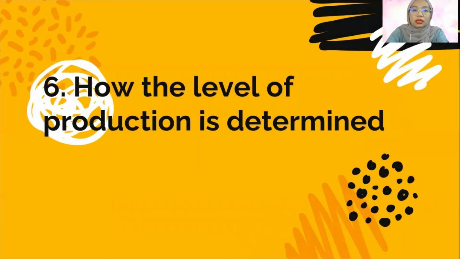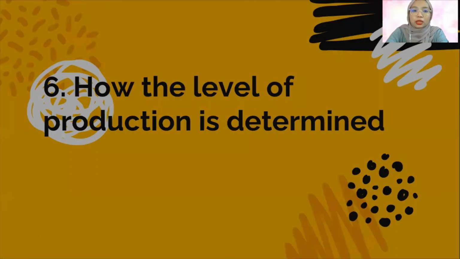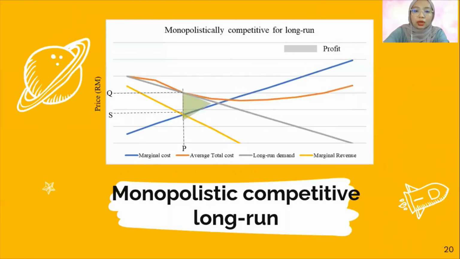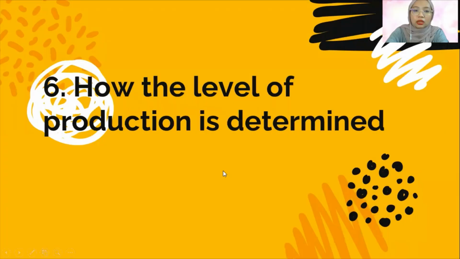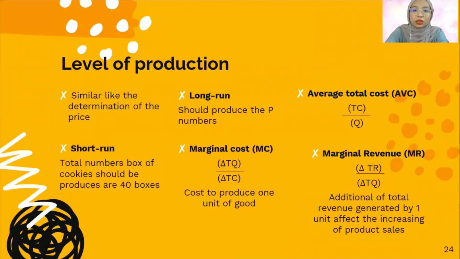And the last one is how the level of production is determined. Here it is 40 boxes for the short run, and P for the long run. As we can see from the previous slide, the quantity is 40 here where we get the intersection, and for the long run we get P here, the intersection here. So that's how we get the total production.